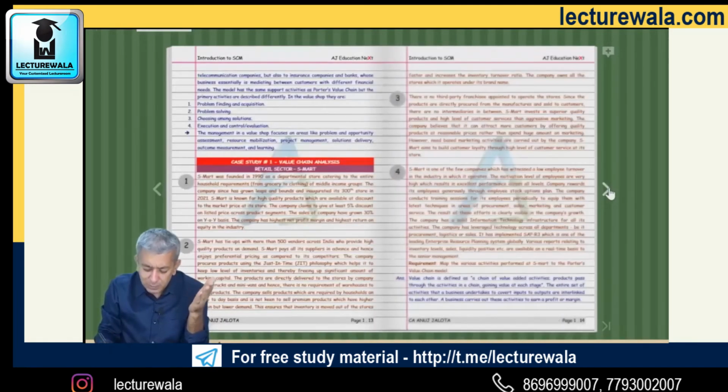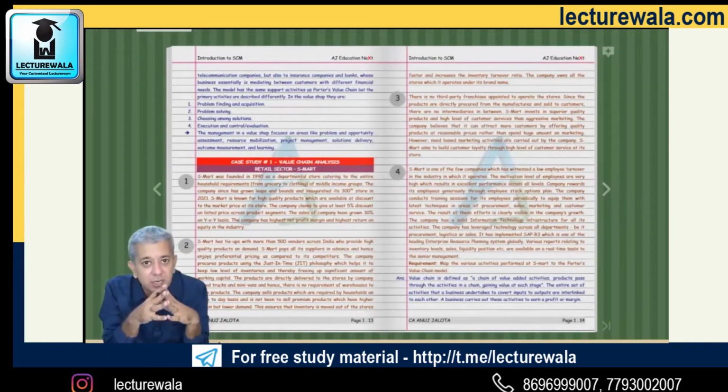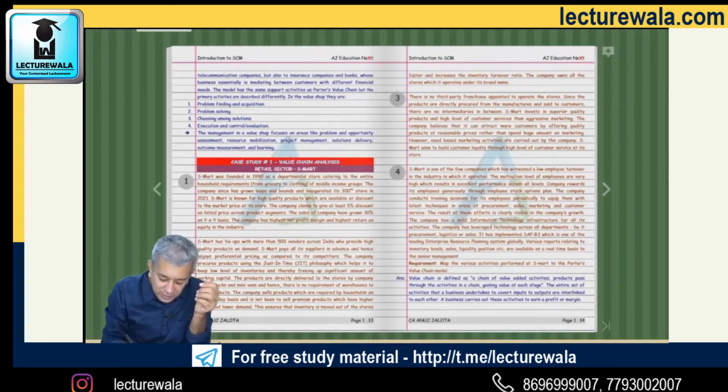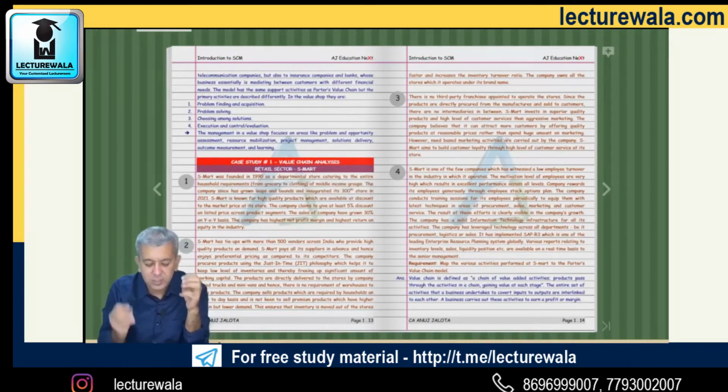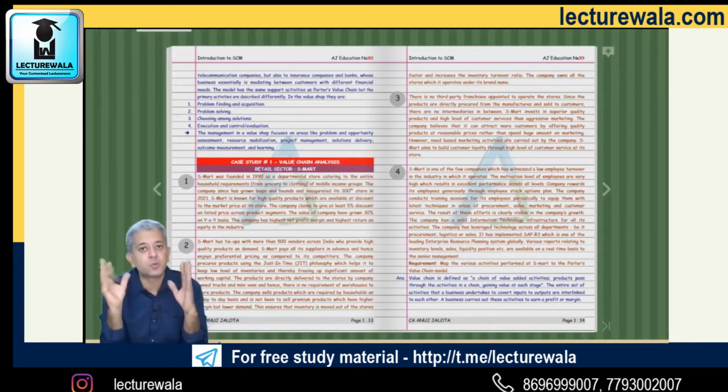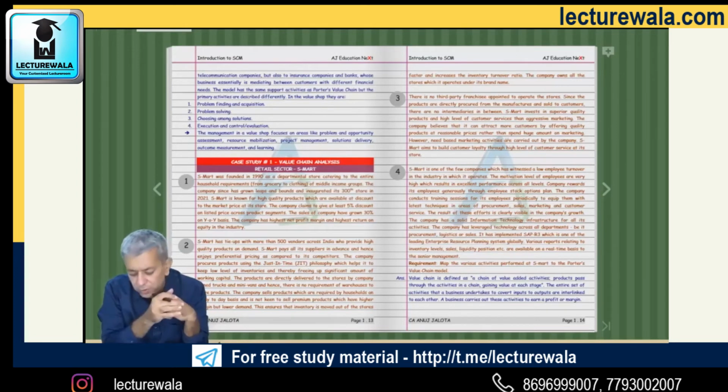After each and every chapter, as I told, there is a case study. In case studies, I have written the case study number along with whatever is the topic. Then the industry I have written over here, like this is a question on the retail sector, and so forth. So everything that is required is all included over here. Wherever charts are possible, that is also done.